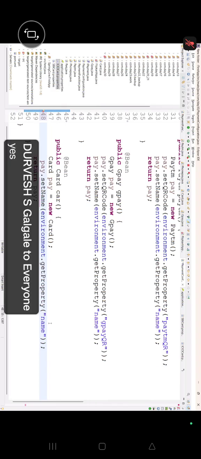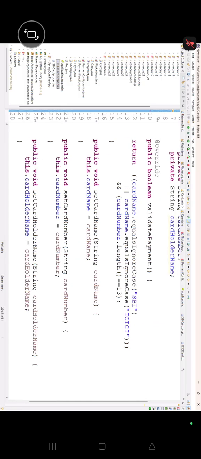The card also has the same person name, right? Okay. Now I'm writing here. In the card, where is it? setName is not written. It is card holder name. Okay, let's take card holder name. Yes, card holder name is there. Let's give this name. Perfect.